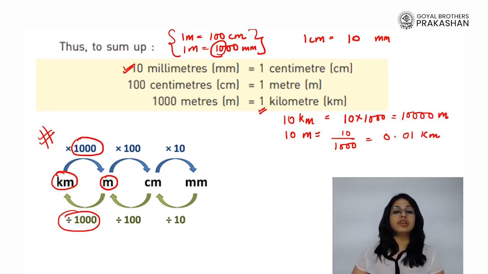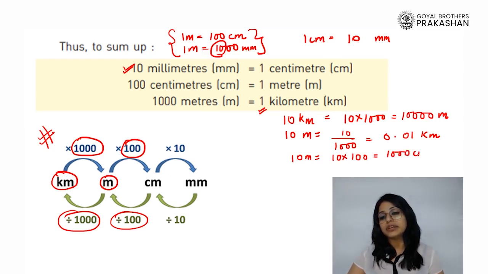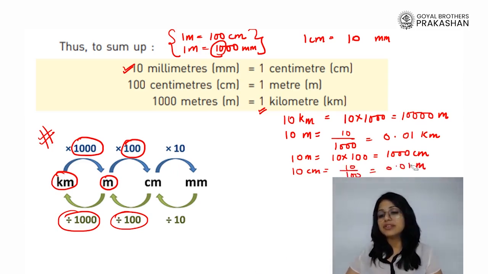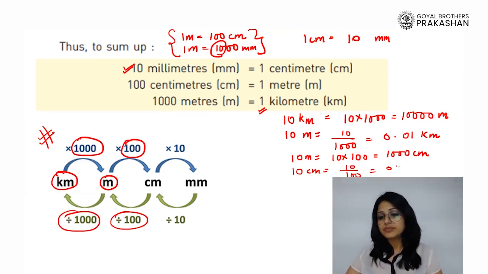Similarly, if I have to convert meter to centimeter, I have to multiply by 100. But if I have to convert centimeter to meter, I have to divide by 100. Taking an example, again, 10 meters in centimeters will be 10 into 100, which is 1000 centimeters. But 10 centimeters in meters will be 10 by 100, which is 0.1 meter, right?